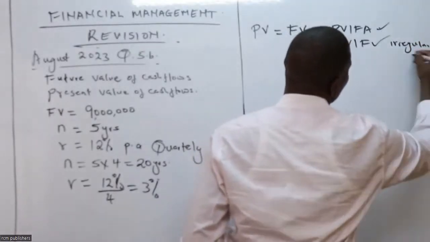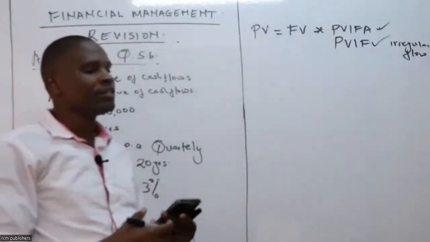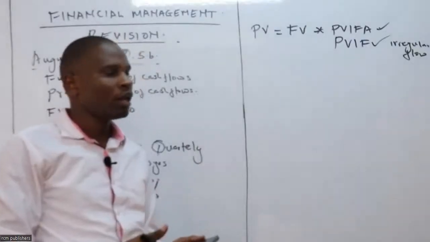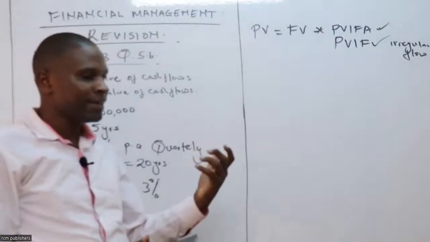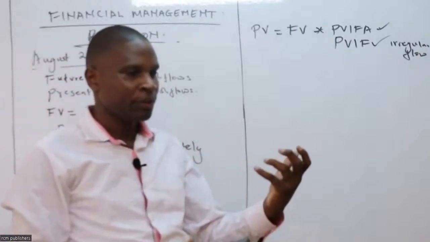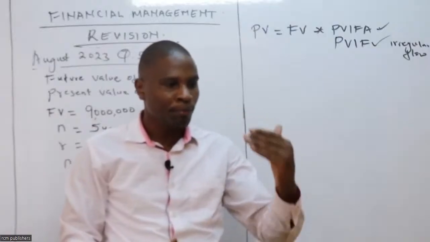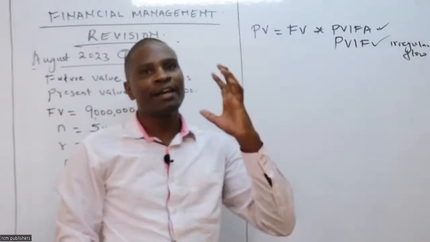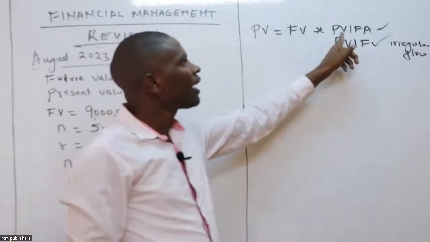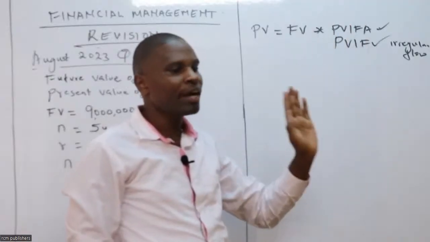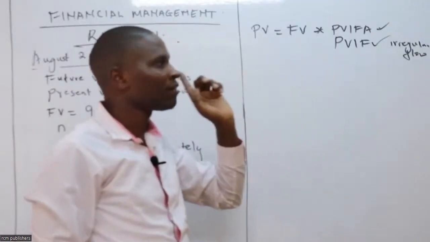Now I want somebody to tell me, according to our question, do you think it is falling under annuity or under irregular? Is it falling under annuity or under irregular? Somebody. Let's go slowly, let's take everybody along. Sorry. It's falling under annuity. Thank you very much for identifying that it is falling under annuity. And therefore, we shall use this formula.